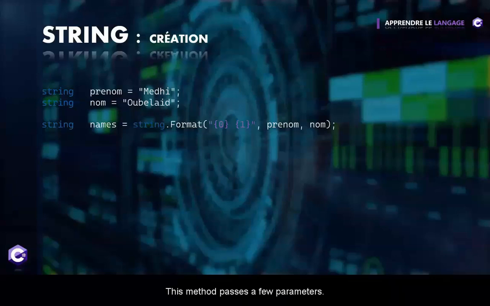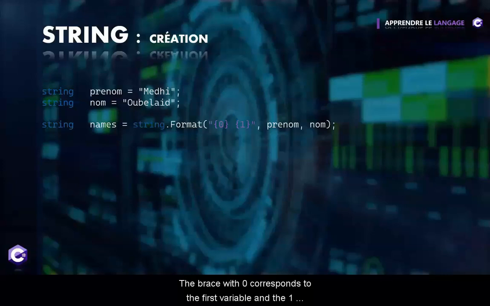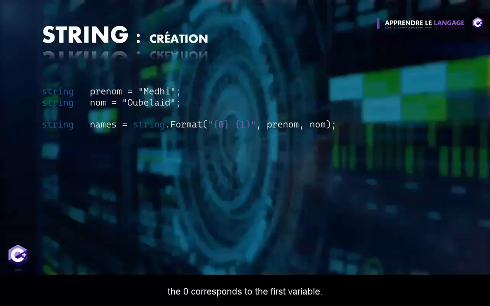This method takes a few parameters. Indeed, the first one is a string format that we use to build our string, which means we will place braces at specific places with a number that will allow us to retrieve the variables that we will put after this comma. The brace with 0 corresponds to the first variable and the 1 to the second one. It's the same principle as the indexes we have in the notion of array. The 0 corresponds to the first variable. So, as you can see in this example, it's much easier to visualize the output than to concatenate several strings together.